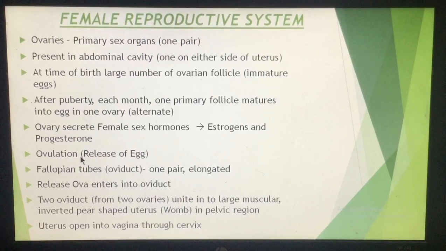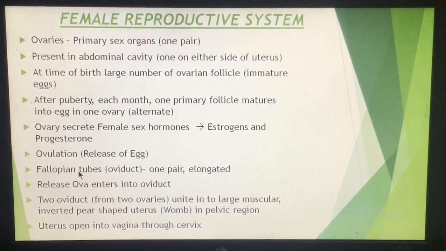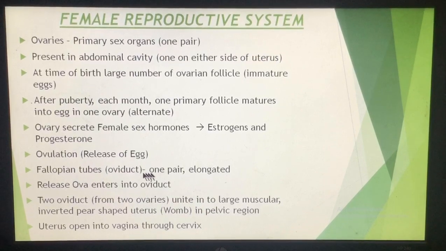After release, very close to the ovaries, one tubular structure is present, which is known as a fallopian tube. It is not very attached to the ovary, there is some space, but it is very close to the ovary. Another name for the fallopian tube is oviduct. So there is one pair of oviducts, and these tubes are quite elongated structures. I'll be telling you the detail in the diagram.